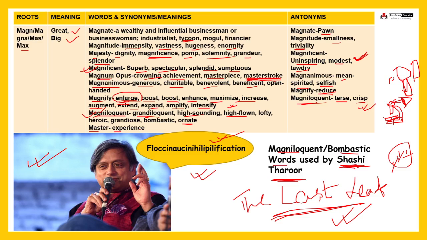Master means experience. You have mastered the art of karate or the art of sword fighting. Means you are quite experienced in it, right? Mastered karate, judo, sword fighting, right? So means you have a hell of a lot of experience in it.